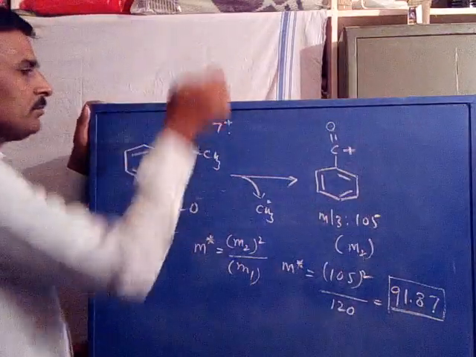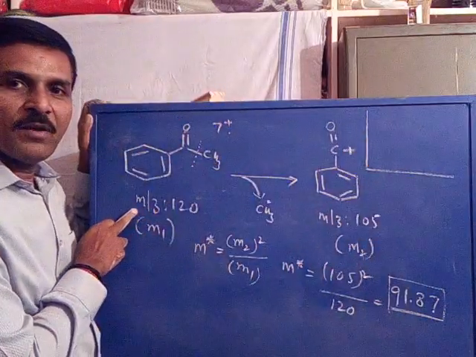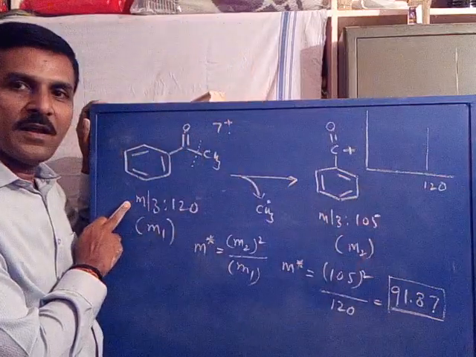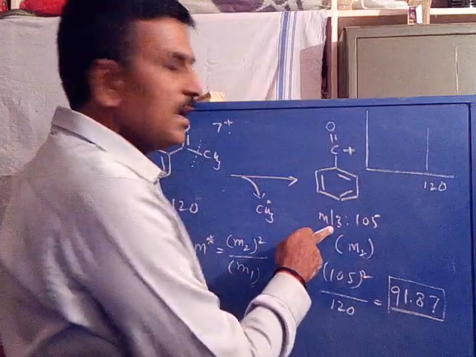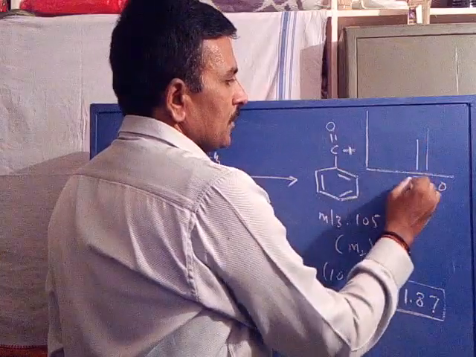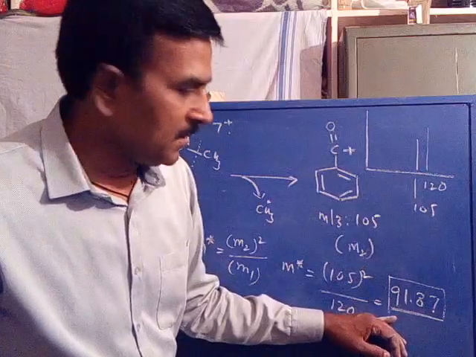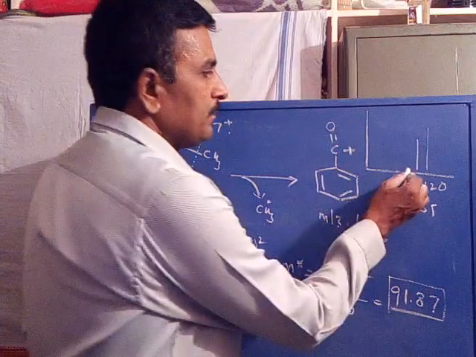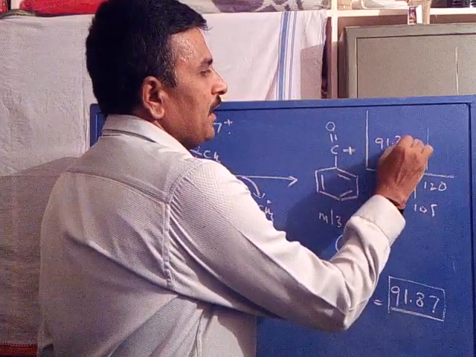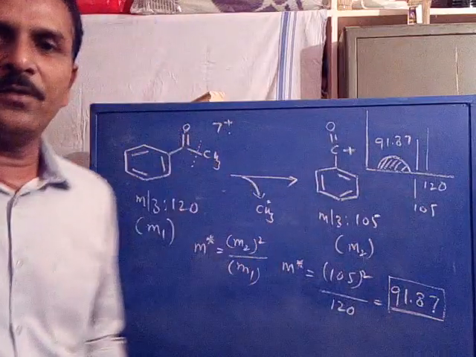That is, in the mass spectrum we will have a signal for the molecular ion at 120, a signal for the fragment ion at 105, and a metastable ion appearing at 91.87 as a broad and diffused signal. So in this way the metastable ion M by Z values are calculated. Is it clear?